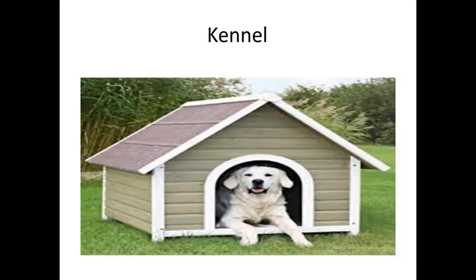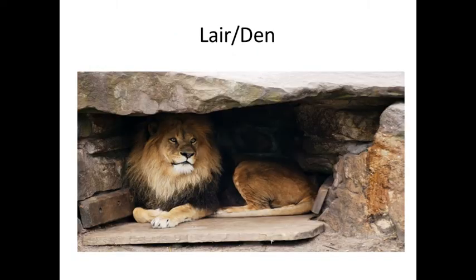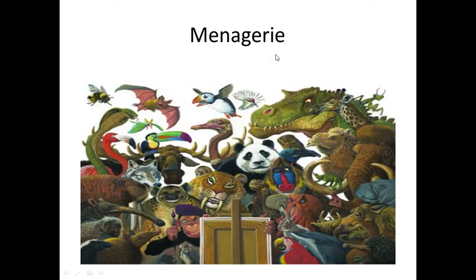Let's go to our next word. A kennel is a place where dogs are kept. This is a famous word, and I don't want to explain too much about this. Everyone knows where dogs are kept. That is called a kennel. A lair or a den is where lions stay. Mostly we can see these in a circus, because outside we cannot see them, mostly in the forest, or maybe in a circus or in zoos we can see all these lairs and dens.